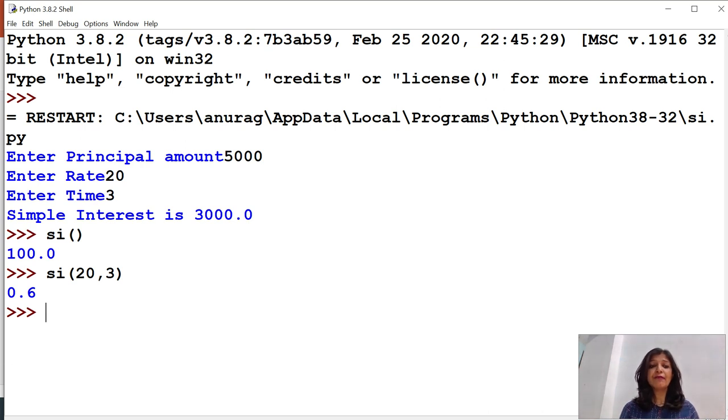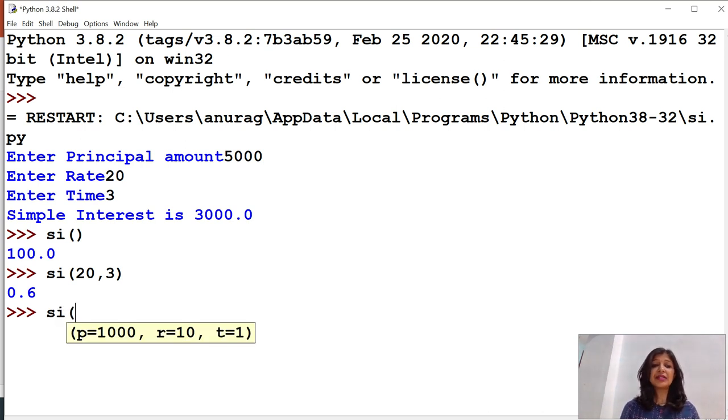Because the Python interpreter understood 20 as the principal amount, 3 as the rate, and 1 as the time, which is passed as a default value. So why is it happening here? It is happening because it works according to position. The first position is allocated for the principal, second is for the rate, and third is for the time. So the interpreter has no way to resolve the issue. So here we need a keyword argument,